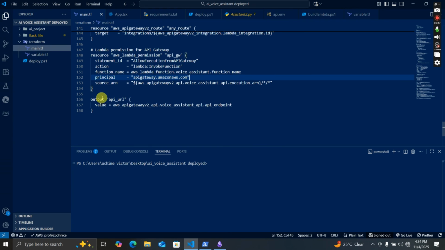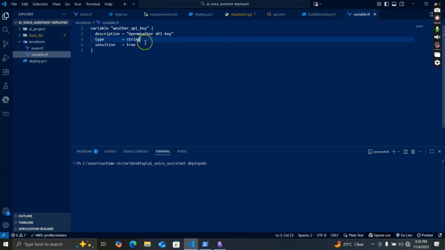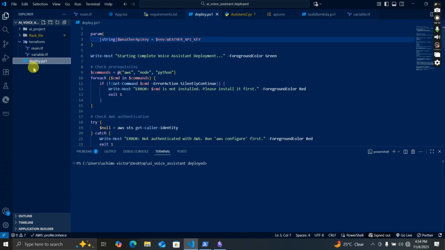So this is our output API URL. This is going to be our output of the Lambda function endpoints. Okay, and then this is going to be our variable, which will hold our OpenWeather API key and all that. So I think we're done with the Terraform.